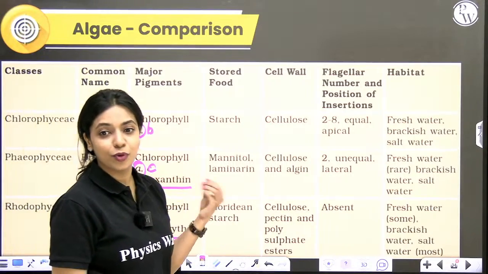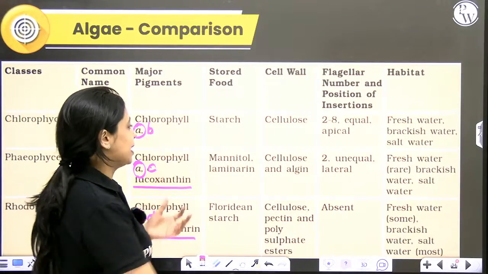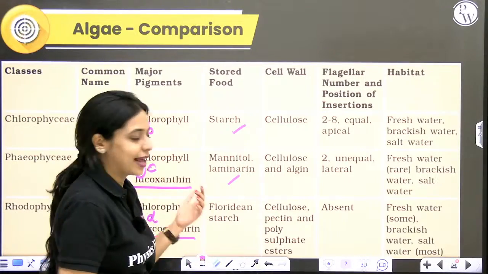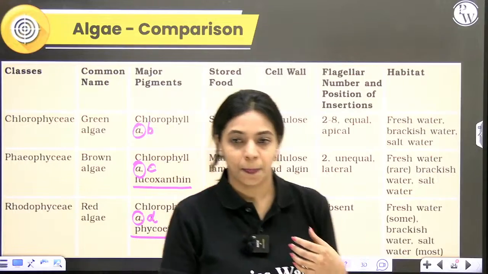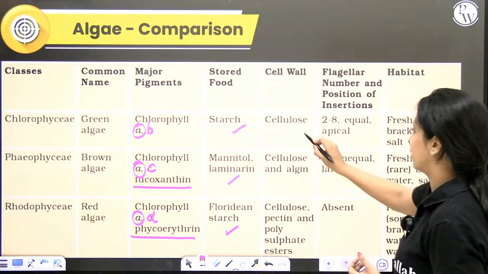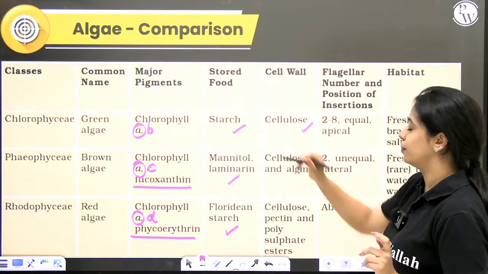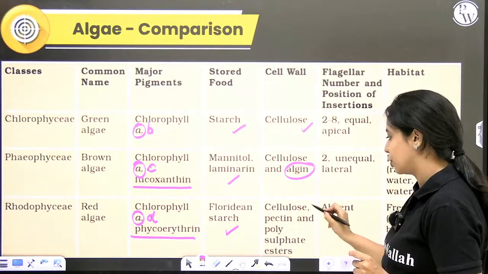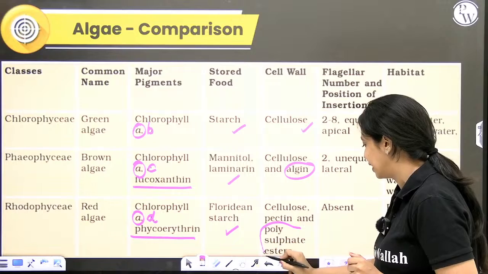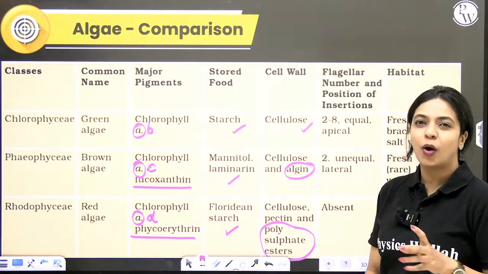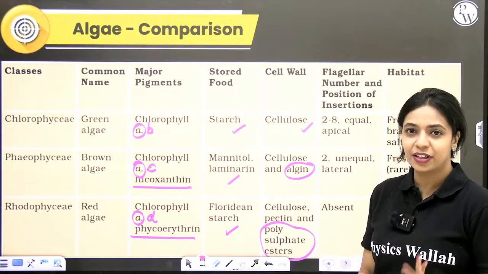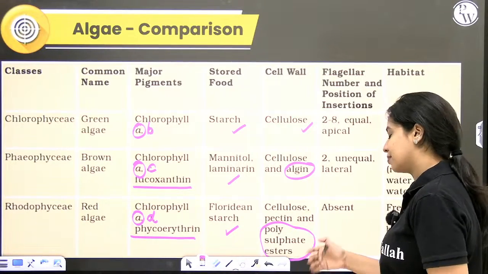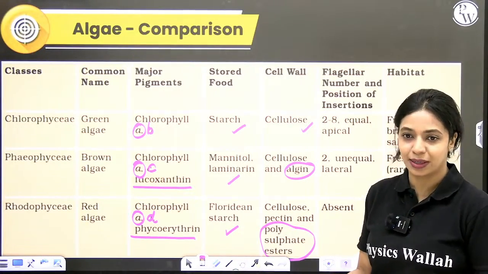What is this? Reserve food, stored food. In green algae, it's starch. In brown algae, mannitol or laminarin. In red algae, it's Floridian starch. Cell wall made up of cellulose and pectin normally. In brown algae, you find algin. In red algae, you have cellulose, pectin and polysulfate esters. Polysulfate esters are basically ester derivatives that you get from polysaccharides, okay, from carbohydrates. So this is basically your agar and carrageenan only, okay.